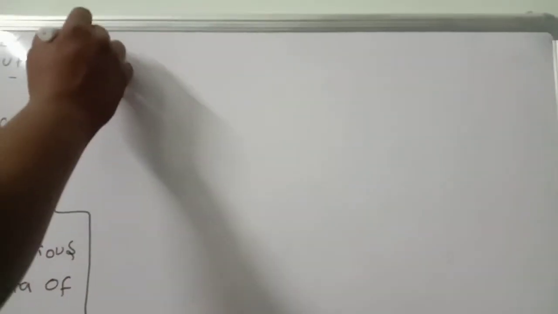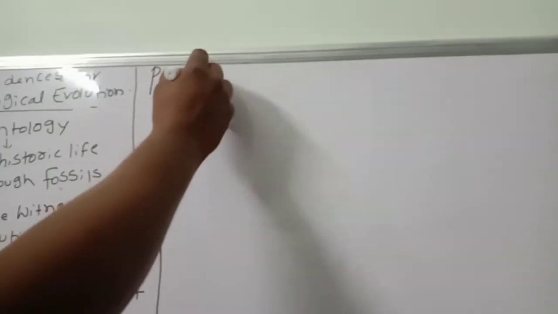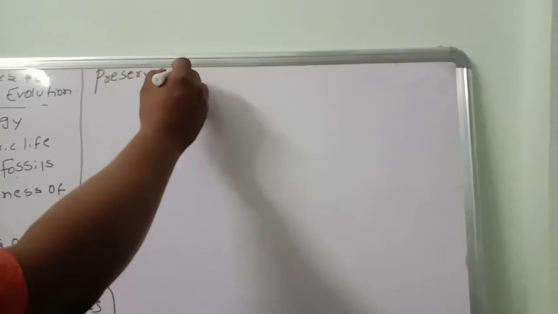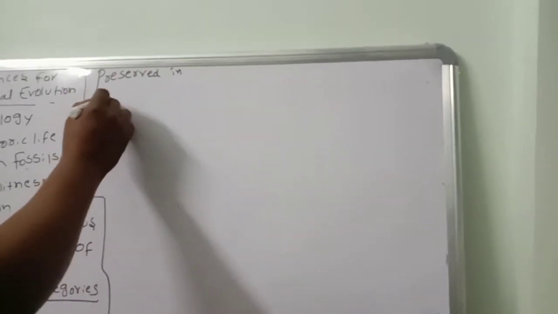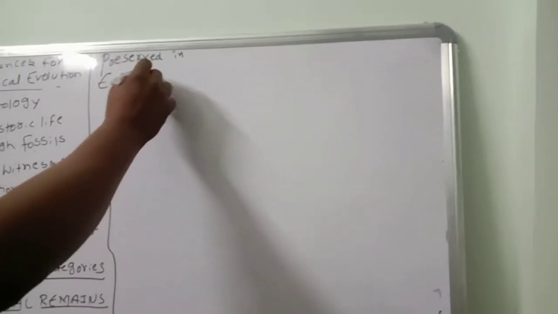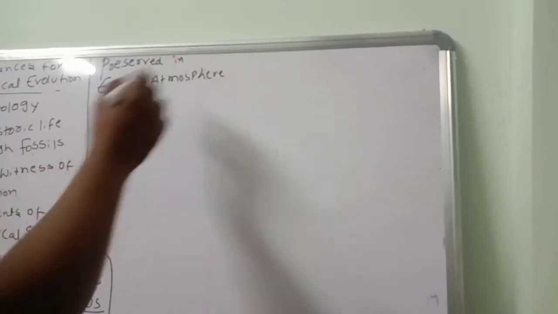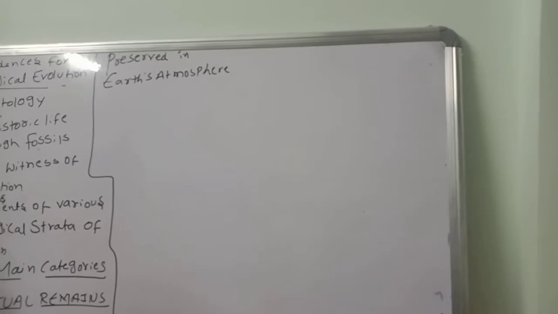Where are they preserved? In the Earth's atmosphere. That is the most important. Why preserved? You know very well, because they are hard substances.